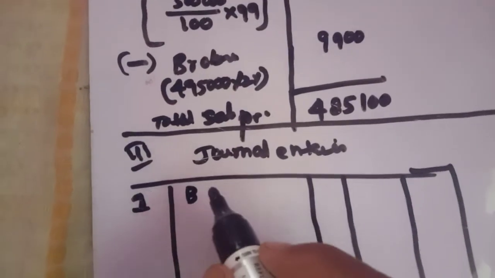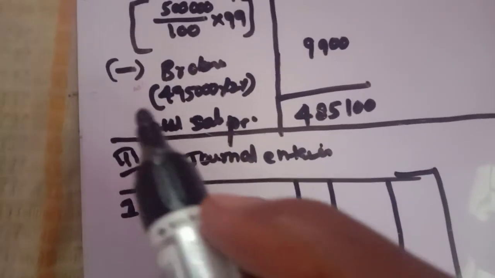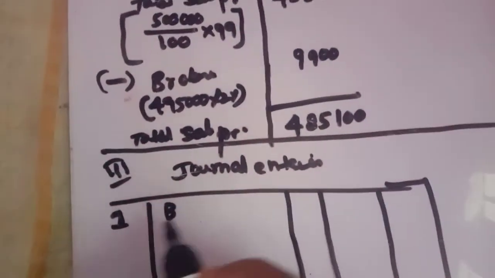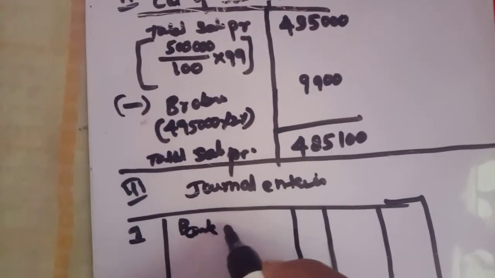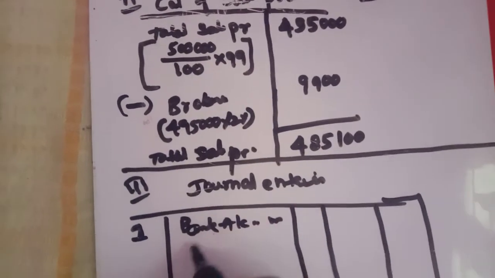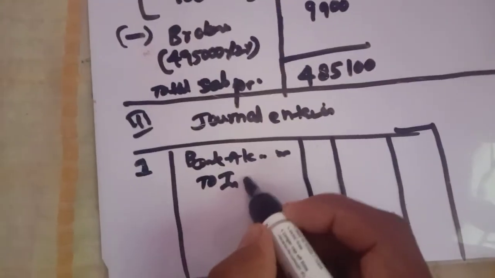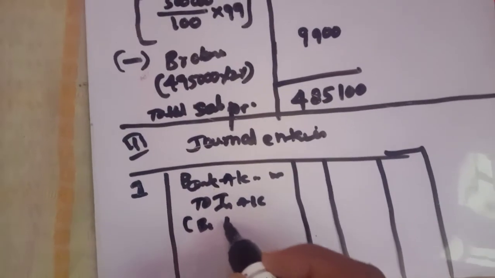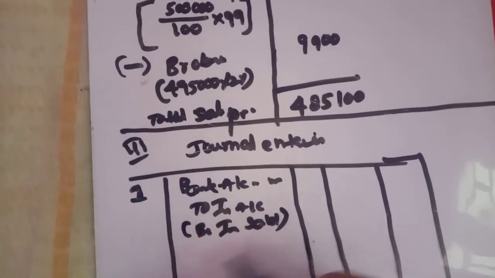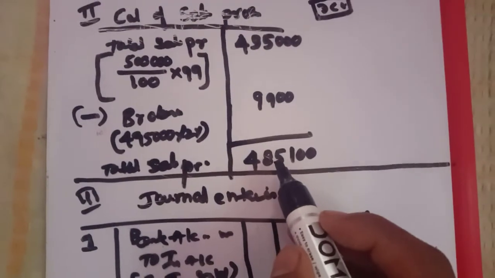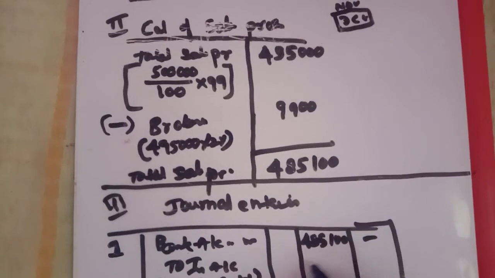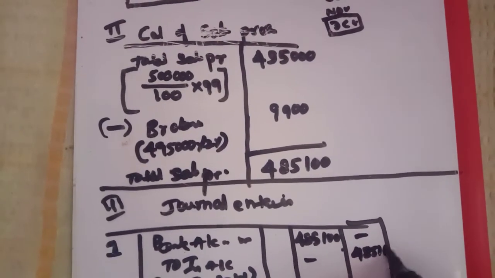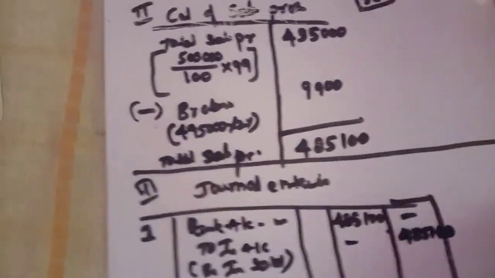In the previous problem it was given on the base of purchases, so we considered investment account debit to bank account. But this is sales, so we need to reverse it. Bank, because if you sell you will get cash, right? That's why bank account debit to investment account, being investment sold. At what price did you sell? You sold at 4,85,100, for 100 you sold it.